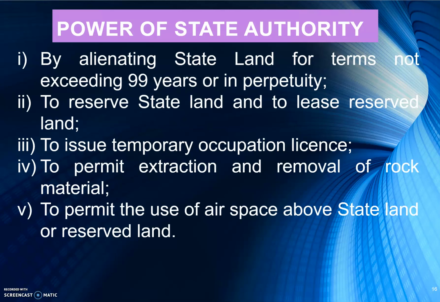The National Land Code, or the NLC, gave some powers to the state authority. First one, they can alienate the land. So alienate is like transfer ownership from one to another. So they can alienate the state land for a term not exceeding 99 years or in perpetuity.